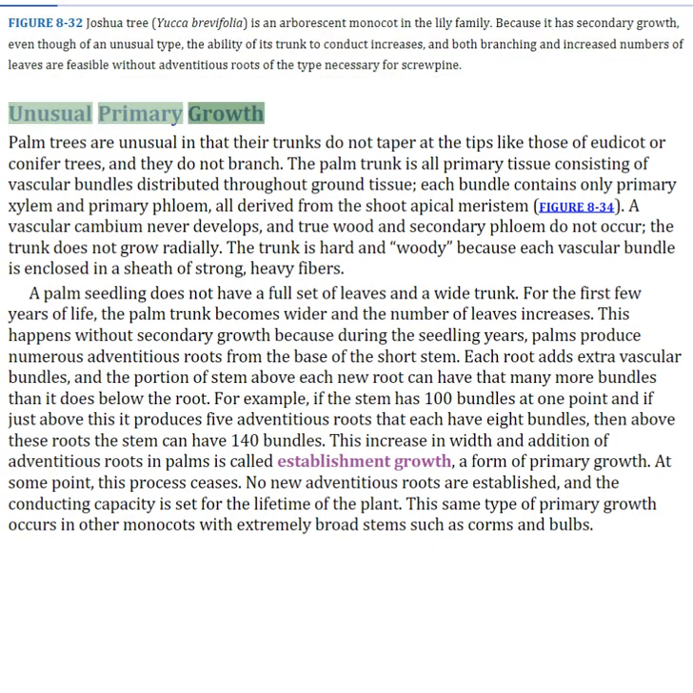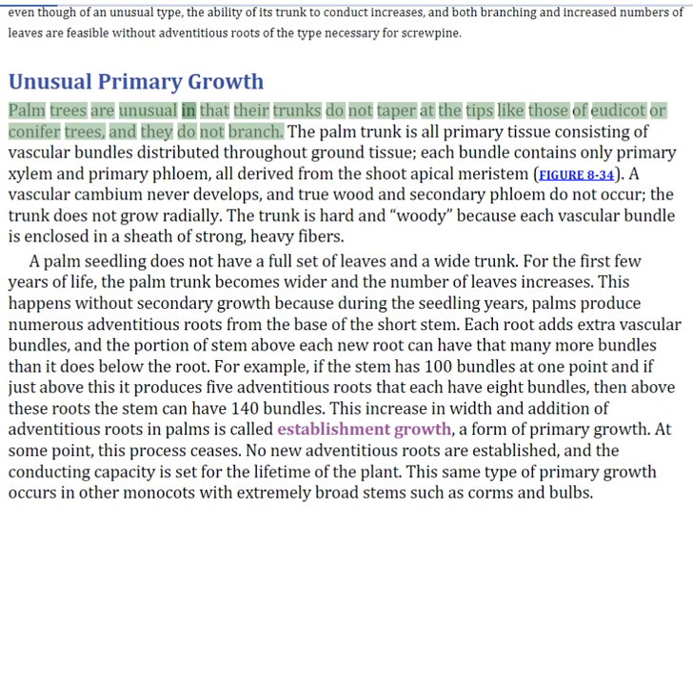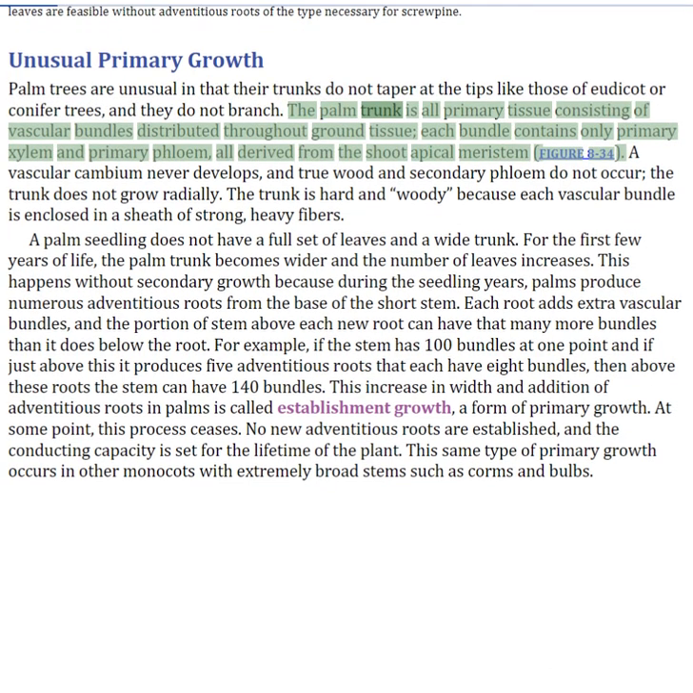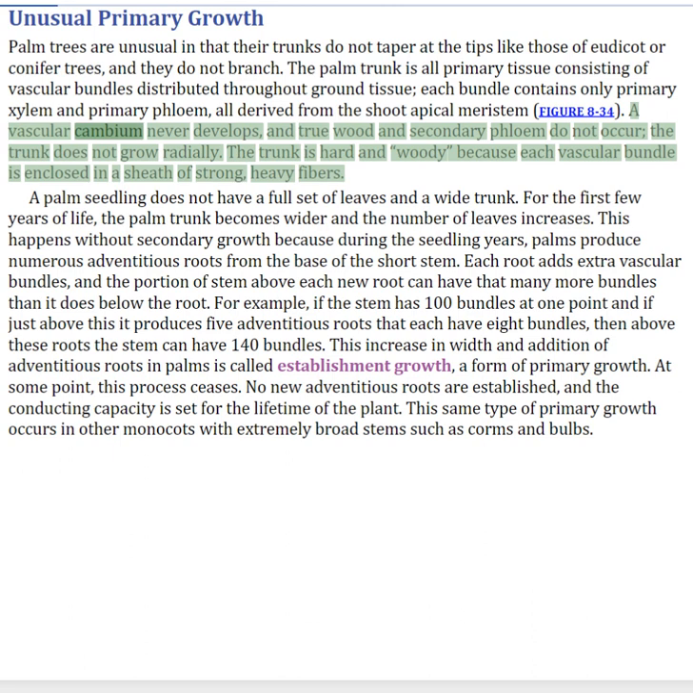Unusual primary growth. Palm trees are unusual in that their trunks do not taper at the tips like those of eudicot or conifer trees, and they do not branch. The palm trunk is all primary tissue consisting of vascular bundles distributed throughout ground tissue. Each bundle contains only primary xylem and primary phloem, all derived from the shoot apical meristem. A vascular cambium never develops, and true wood and secondary phloem do not occur. The trunk does not grow radially. The trunk is hard and woody because each vascular bundle is enclosed in a sheath of strong, heavy fibers.